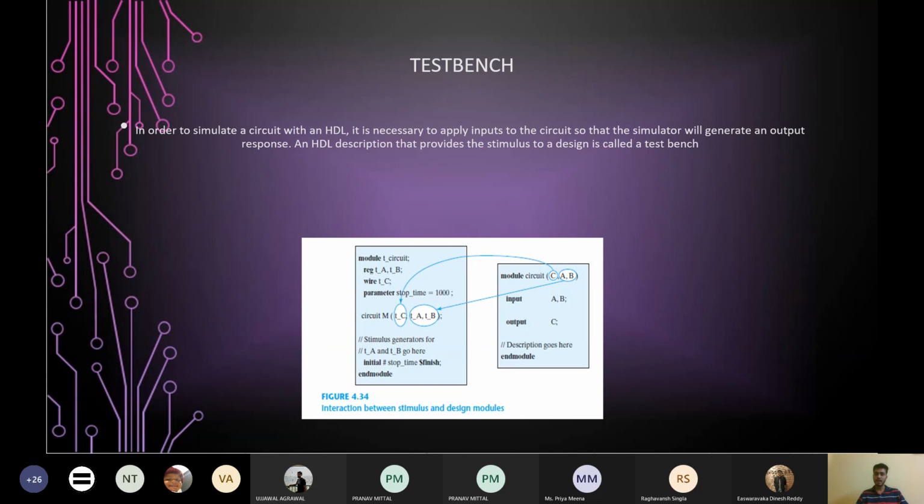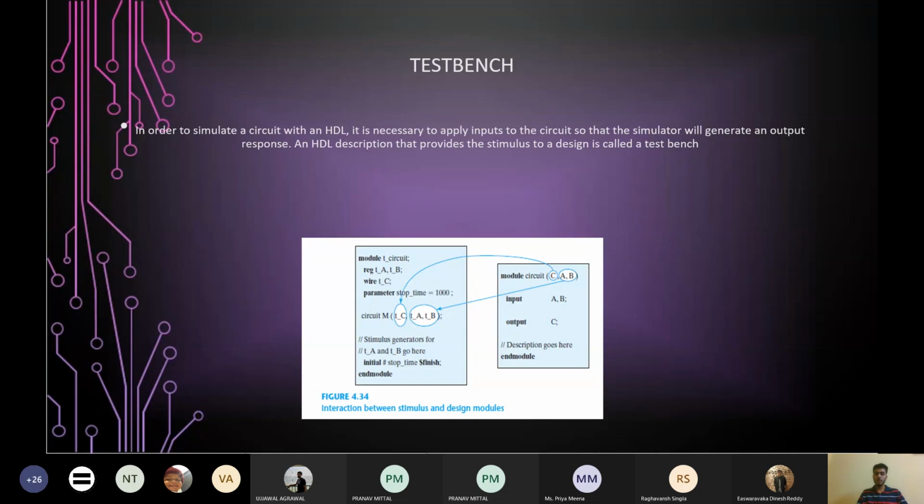How will we be doing that? Same as we have instantiated the gate. It's like a function call. You will be writing circuit, give it a name, M, any name, and then you follow it by a pair of parentheses, and in the parentheses you write the ports of the actual circuit. One thing to pay attention to is to follow the same order as the order you maintained while declaring the design module. You have written there C, A and B, meaning C is the output and then A and B were the inputs.